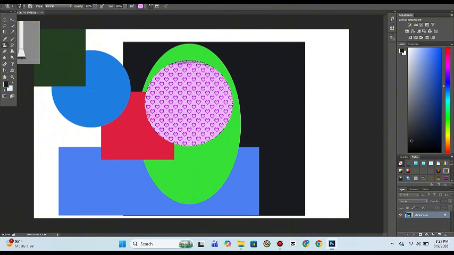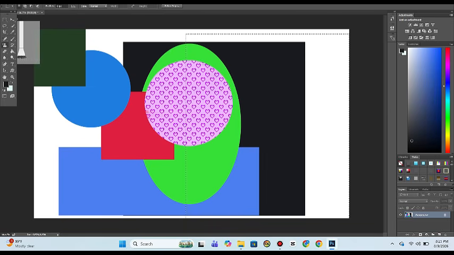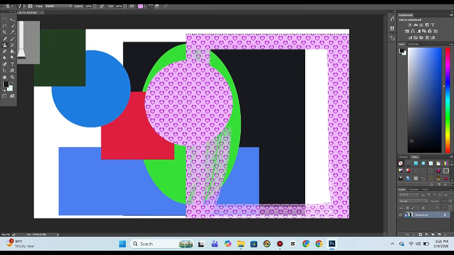For a complete grid layout, go to View, Guides, New Guide Layout. Set your column count, gutter width, and margins, and Photoshop generates a full responsive grid across the canvas automatically. Every element snaps